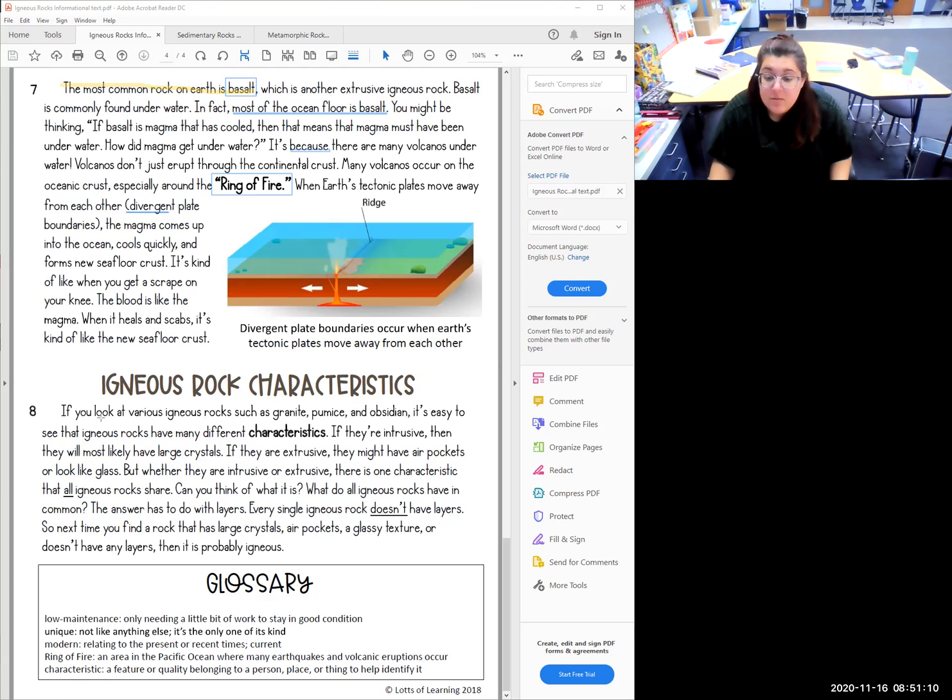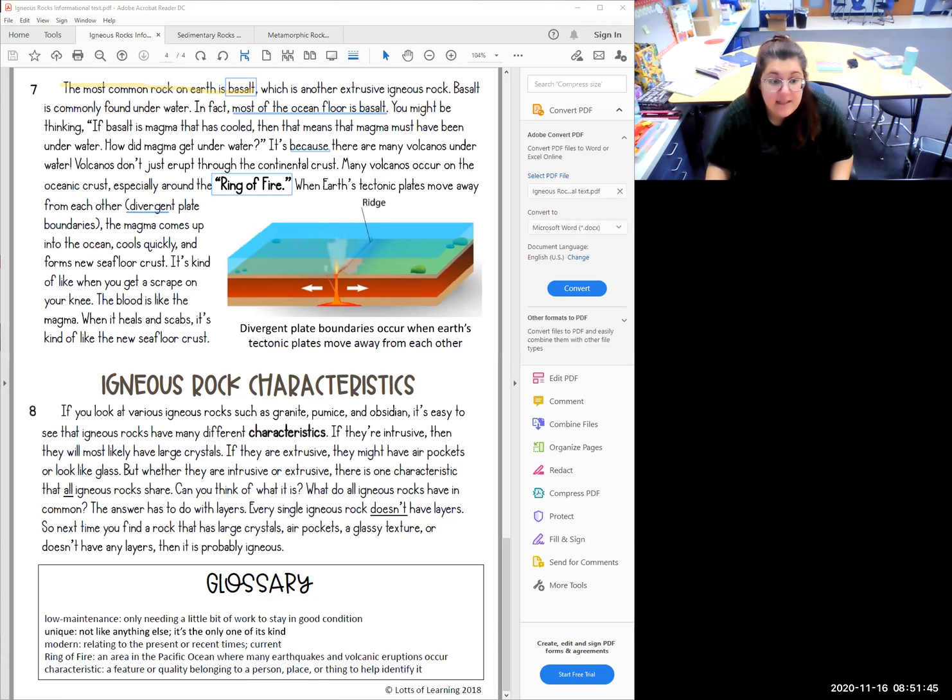Paragraph 8, igneous rock characteristics. If you look at various igneous rocks, such as granite, pumice, and obsidian, it's easy to see that igneous rocks have many different characteristics. If they are intrusive, then they will most likely have large crystals. If they are extrusive, they might have air pockets or look like glass. But whether they are intrusive or extrusive, there is one characteristic that all igneous rocks share.